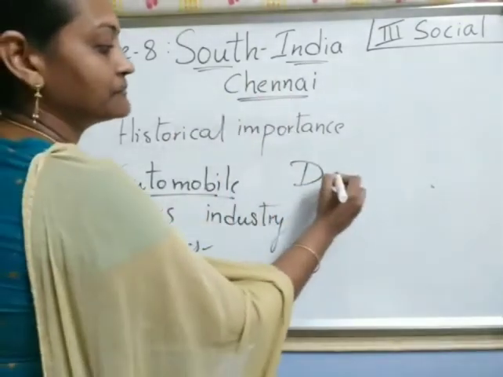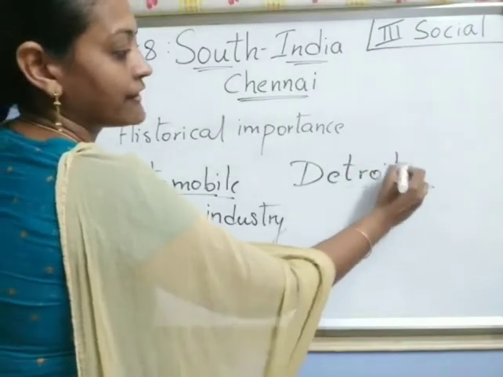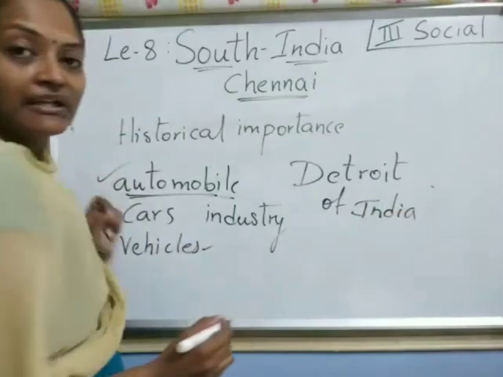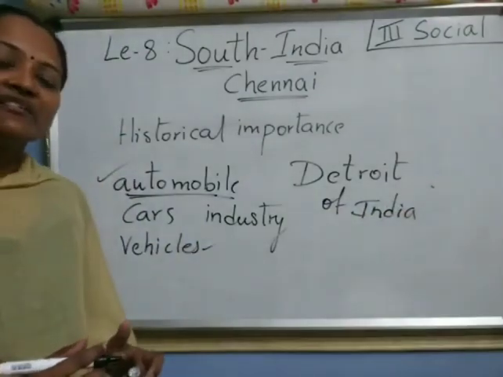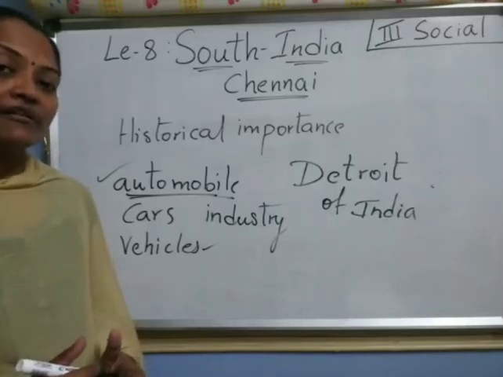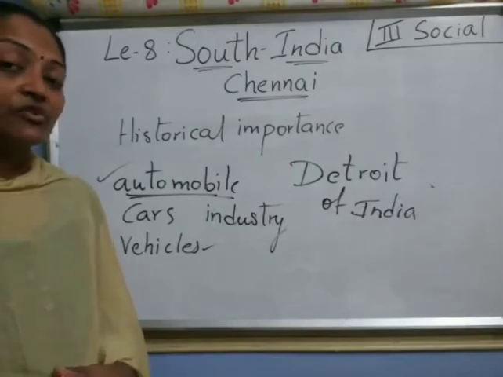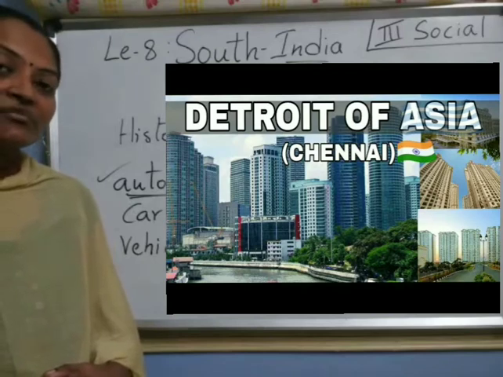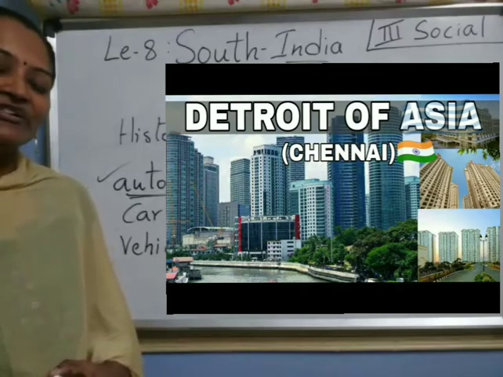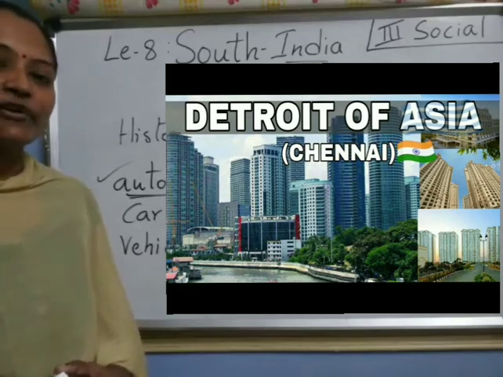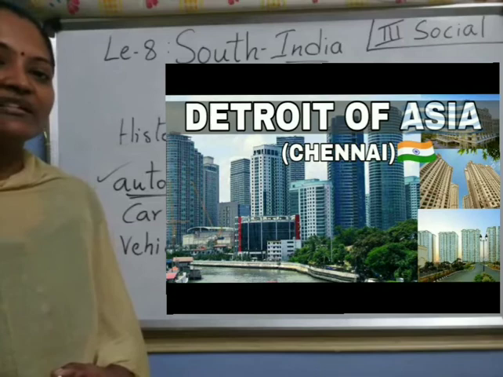And so that's why Chennai continues to be called the Detroit of India, or Asia. In Asia only it is the Detroit. Do you know Detroit means a very big city? Generally the name Detroit comes from the USA. It is one of the places in the USA, so it looks like that. Understood? Once look at that picture. So it is Detroit. Chennai has been called the Detroit of India. Have you understood, children? Yes.